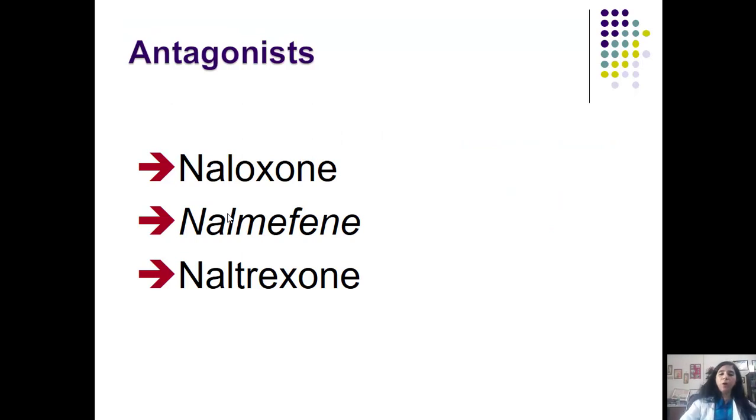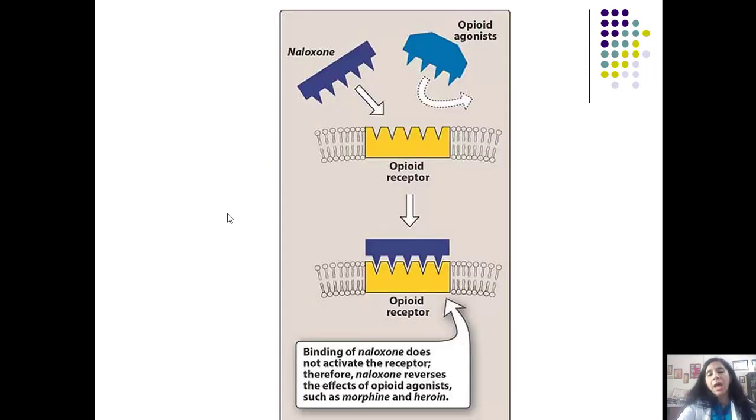Now we come to the pure mu antagonists, and there are 3 in number: naloxone, nalmefene, and naltrexone, and they are competitive opioid antagonists. Naloxone will displace morphine from its binding site, and that binding is not non-competitive. It is a competitive antagonism, which can be reversed if you increase the dose of an opioid agonist.